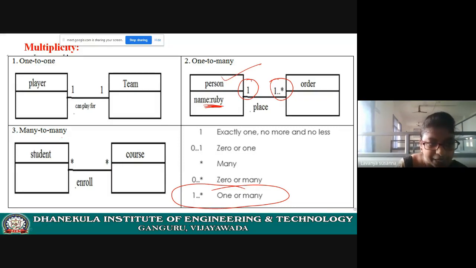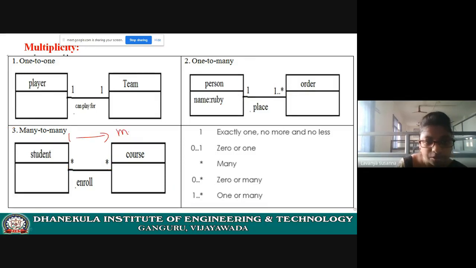And let us see many to many, the third one. Here, star means many. One student can enroll in many courses. Many students can enroll in one course.